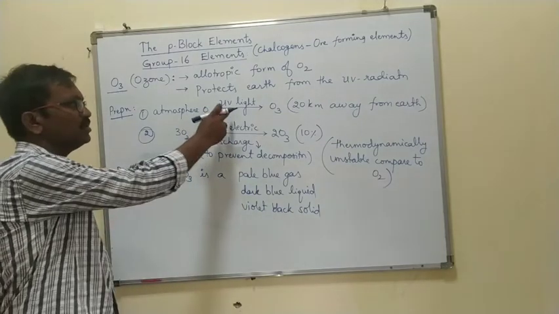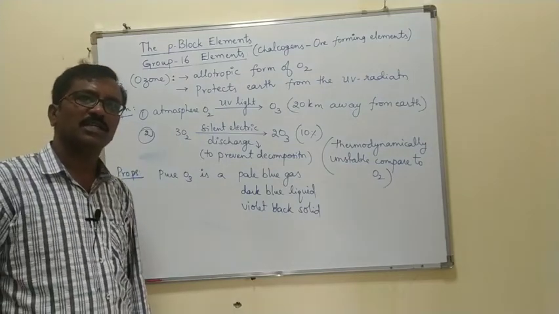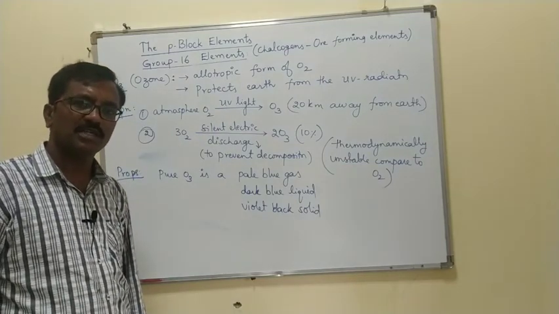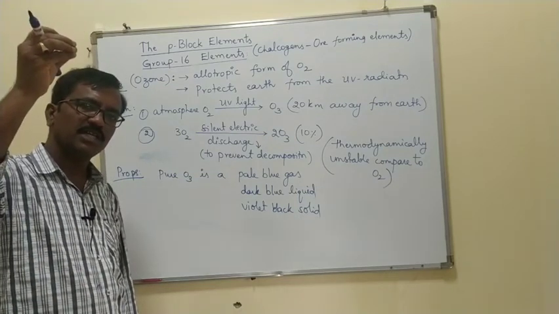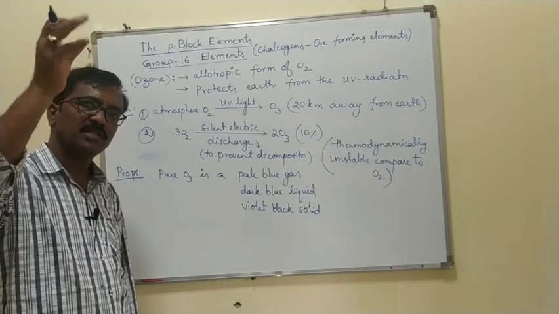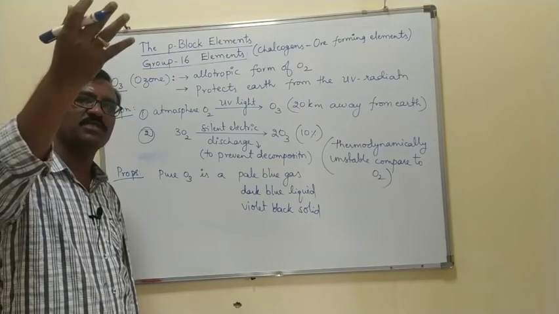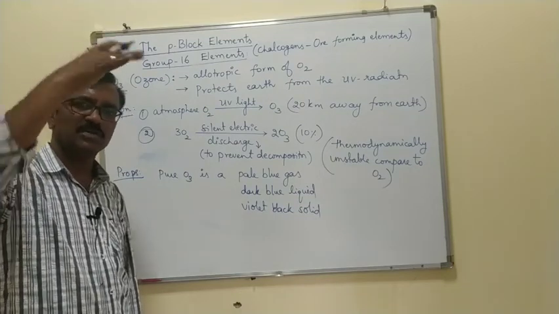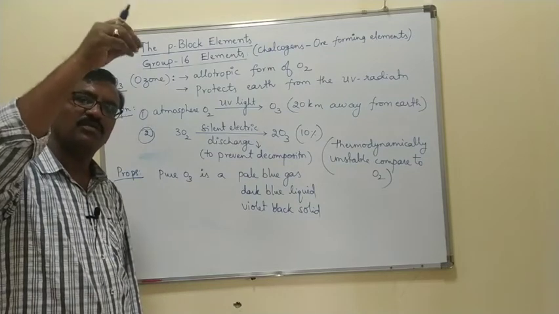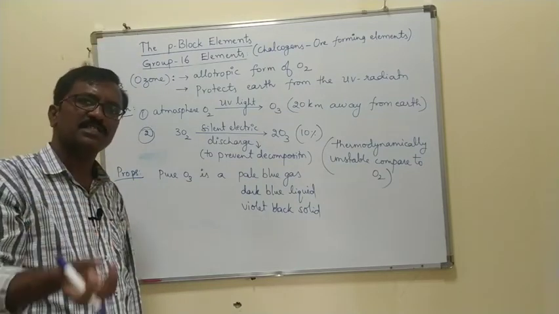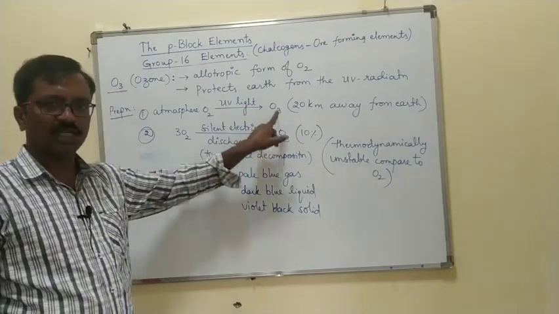So atmospheric ozone is very important. How does the ozone protect from the UV radiation? Atmospheric oxygen combines with UV radiation. Once it combines, the UV radiation intensity decreases. When it combines with the oxygen, it forms the ozone layer. When it forms the ozone layer, the intensity of UV radiation coming from the sunlight decreases.